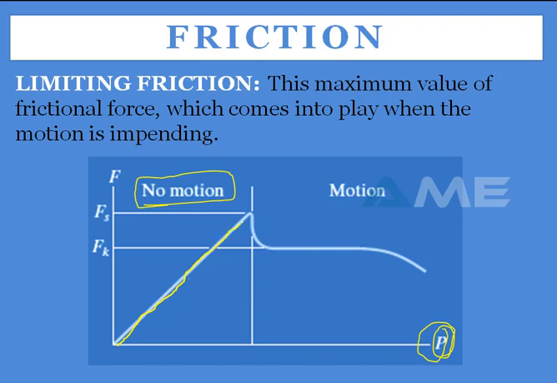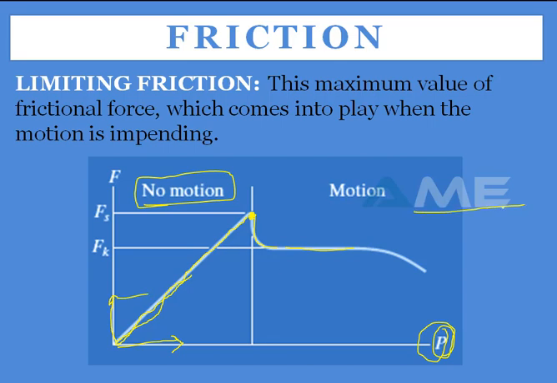These two are linear. Up to what extent? Up to when it reaches the limiting point. After the limiting point, it will decrease or continue in a constant state. But up to the limiting point, it continues in a linear manner. That means whatever force you are applying, the same friction force will be there.